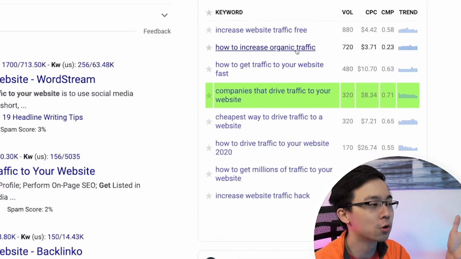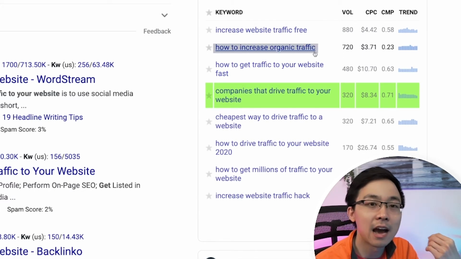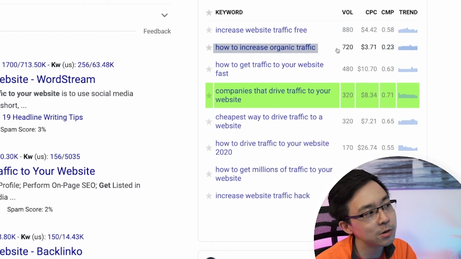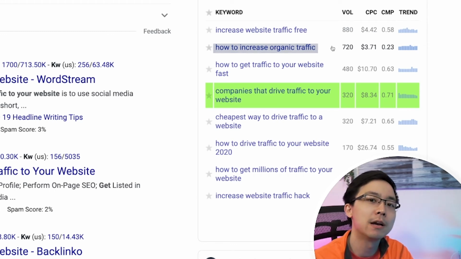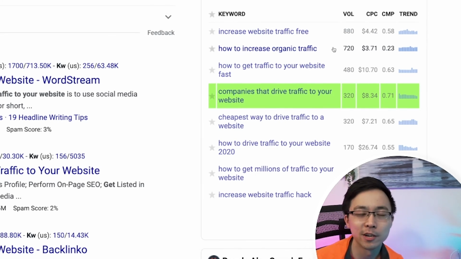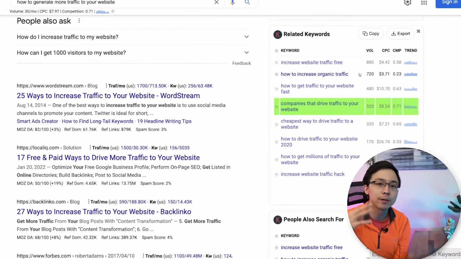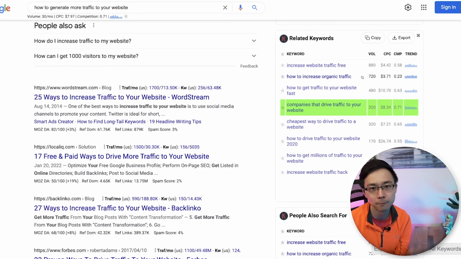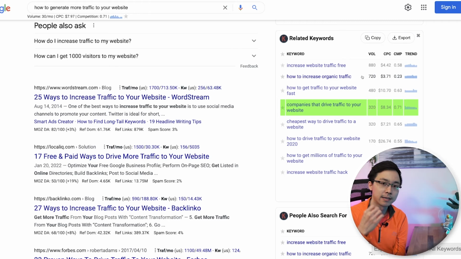In this case, how to increase organic traffic is a higher search phrase. So is increase website traffic free. So I might want to think about how can I potentially create a piece of content that covers how to increase somebody's website traffic for free. And this is the same sort of process that you'll take for all the different clusters of ideas that you've come up with.